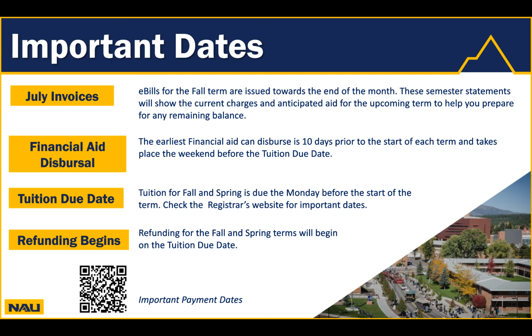This takes place the weekend before the tuition due date for each term. Tuition for fall and spring is due the Monday before the start of the term. This is also when the first installments of housing and meal plans will be due. All important academic dates and deadlines can be found on the registrar's website of important dates.